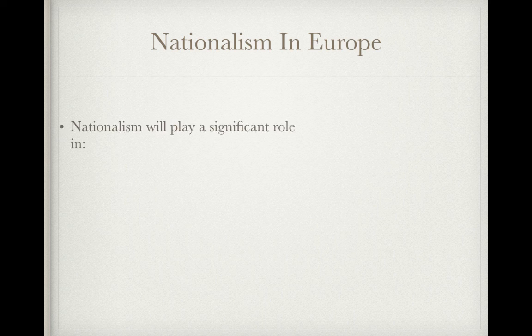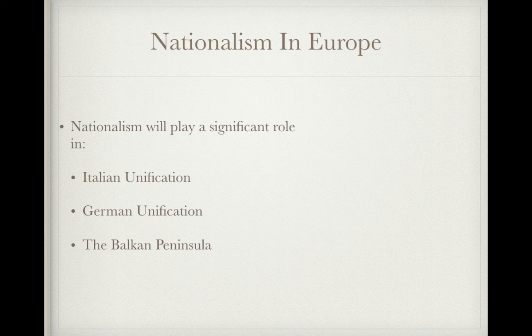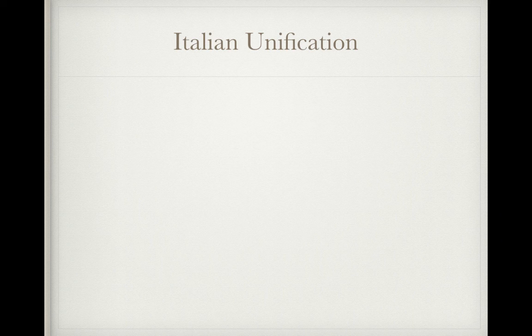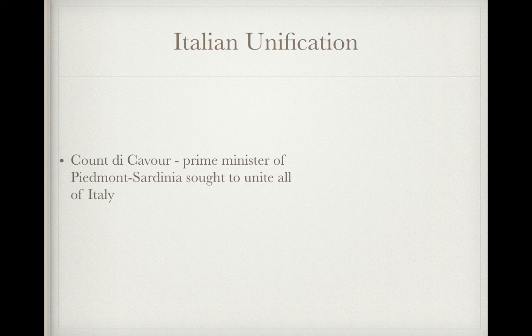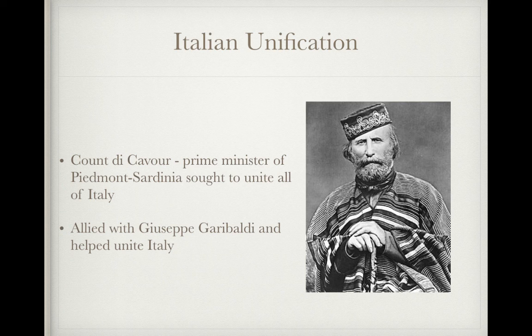Nationalism will occur in Europe as well. It will play a significant role in Italian unification, German unification, in the Balkan Peninsula, and the Ottoman Empire as well. So let's discuss Italian unification. We have a dude by the name of Count di Cavour, who's the Prime Minister of Piedmont, Sardinia, and he sought to unite all of Italy. And he allied with this guy here, Giuseppe Garibaldi, and he helped unite Italy into the state we know it as today.